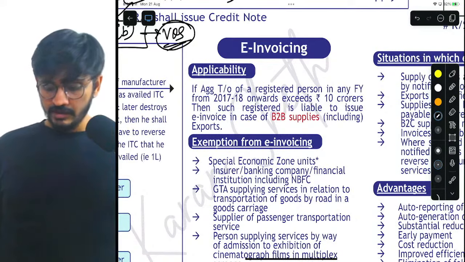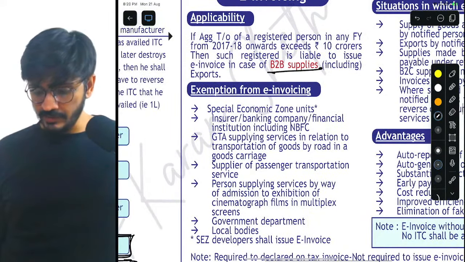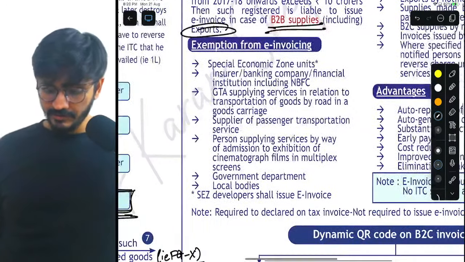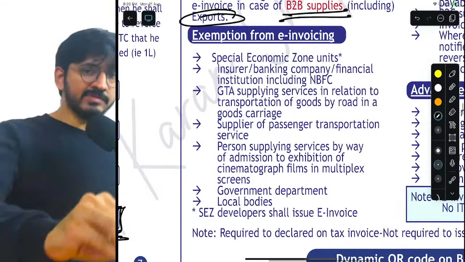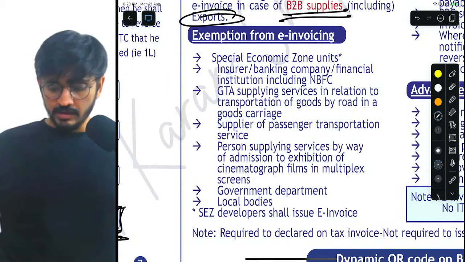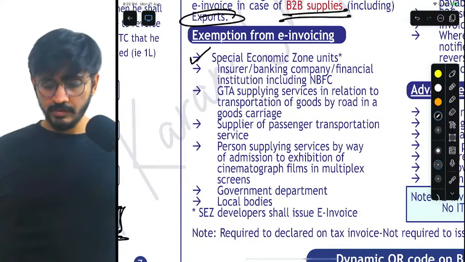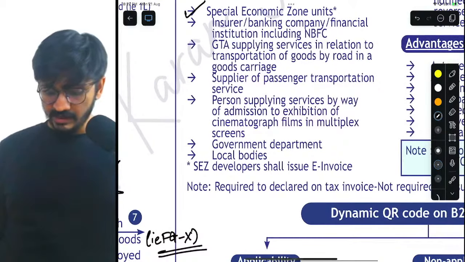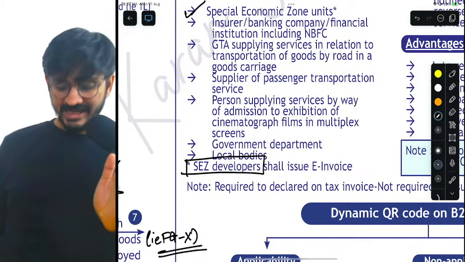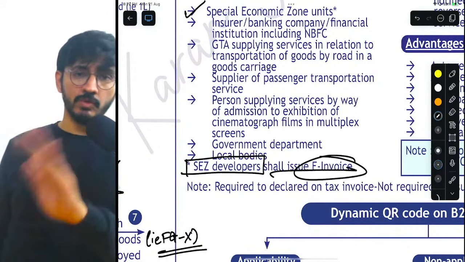Okay, perfect. So that is one thing that you need to really be clear about. Next is exemption from e-invoice, right? So special economic zone units are exempted. But understand, special economic zone developers still have to issue e-invoice.